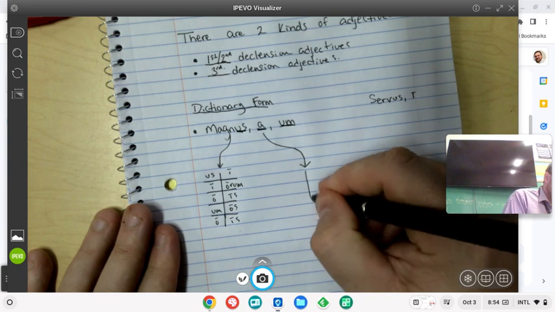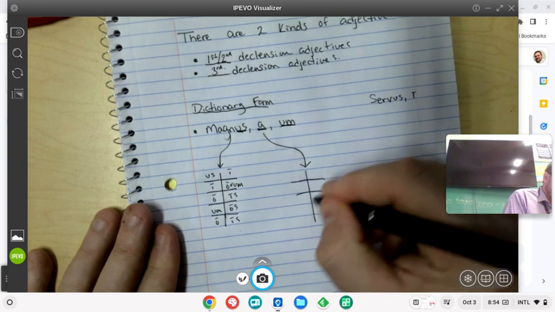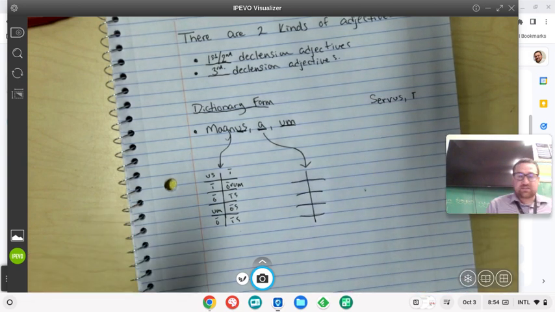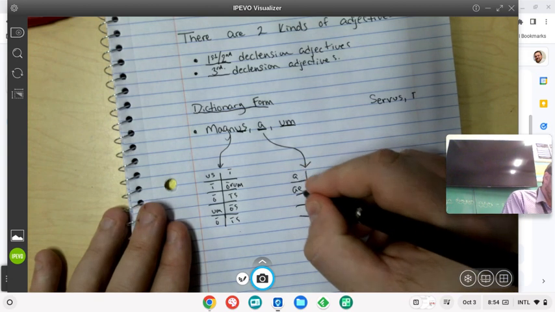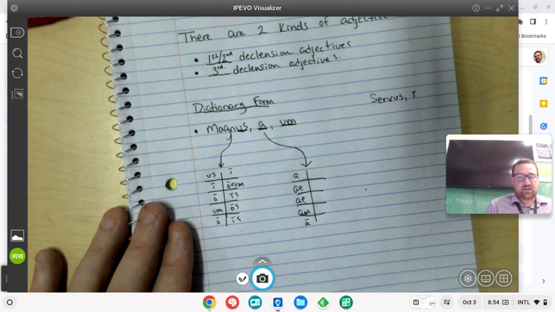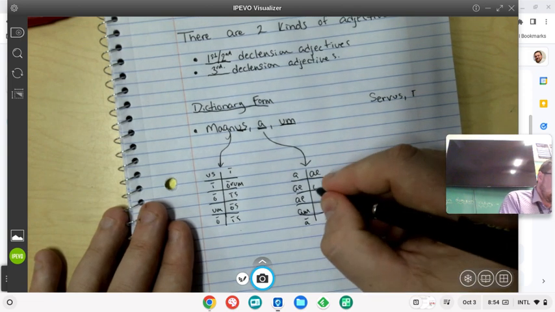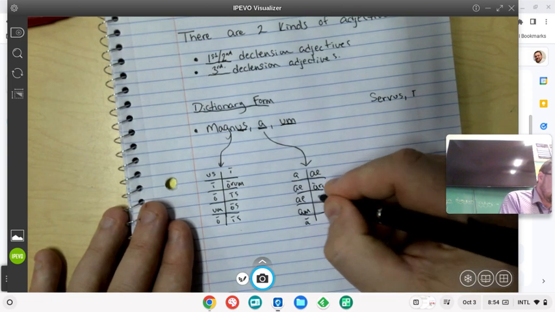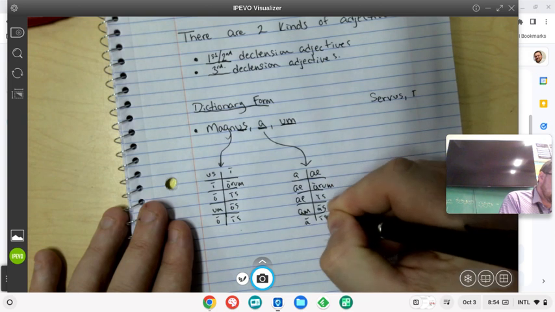Okay, for magna, that's really short for all of the endings of the first declension. Don't forget your macron. A, ae, ae, am, a, arum, is, as, is.